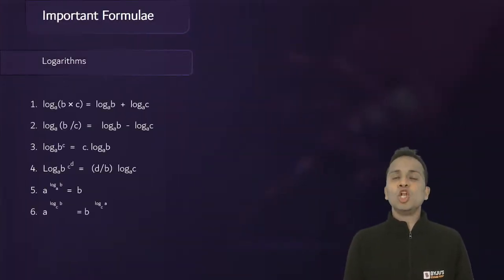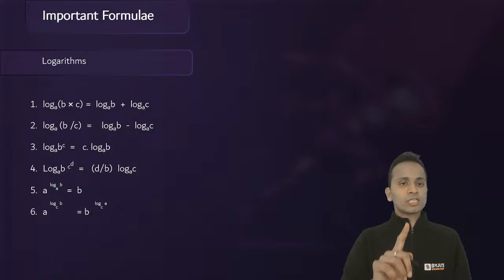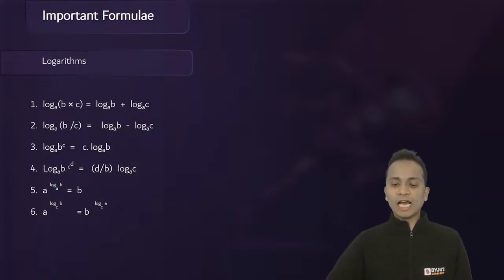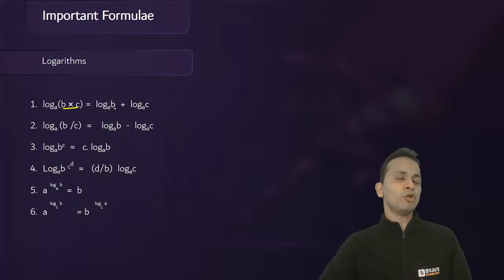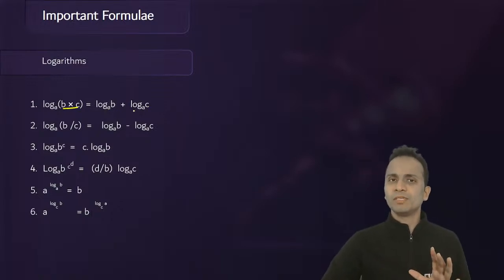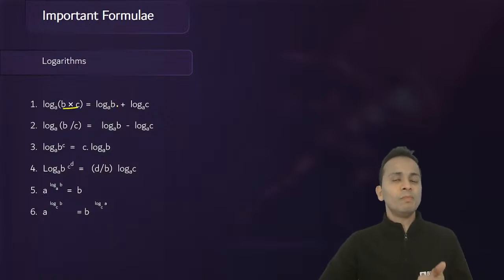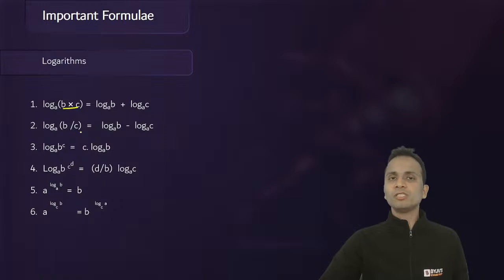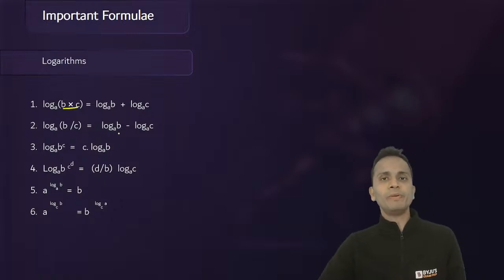Now the next thing is logarithms. So make sure that you remember each and every property of logarithms, which I have written here. So log of b multiplied by c to the base a will become log b plus log c. The base will remain same. Similarly, log b upon c will become log b minus log c.